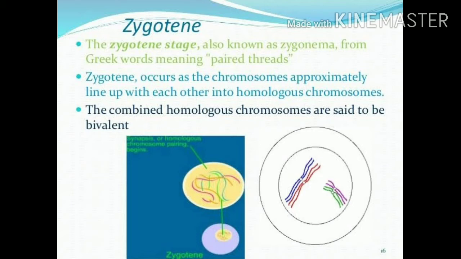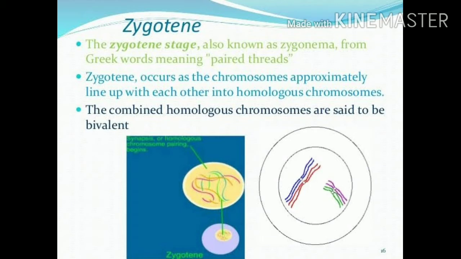These chromosomes arrange themselves in a pair. This pairing of homologous chromosomes is called synapsis. Look at this picture. What will happen? The long chromosomes are arranged in a pair. That is, blue and red is a single pair. Then this green and pink is another pair. Like this, the chromosomes inside the nucleus are arranged in pairs.